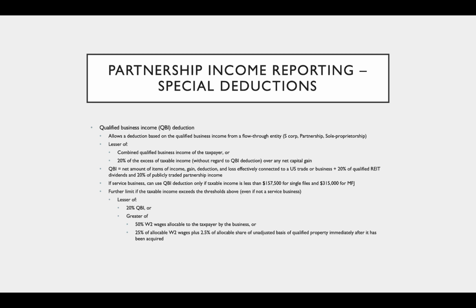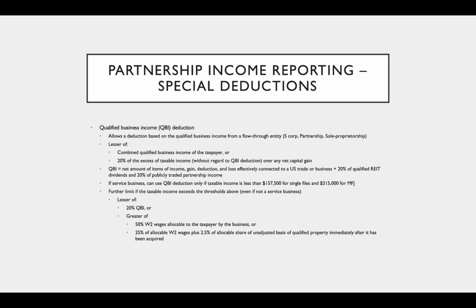So if I am a business and my taxable income is greater than $157,500, or $315,000 if I'm a married filing jointly filer, I have a further limit on my QBI deduction. It's going to be the lesser of 20% of QBI or the greater of half the W-2 wages allocable to the taxpayer, so me, by the business, or 25% of allocable W-2 wages plus 2.5% of the allocable share of unadjusted basis of qualified property immediately after it has been acquired.